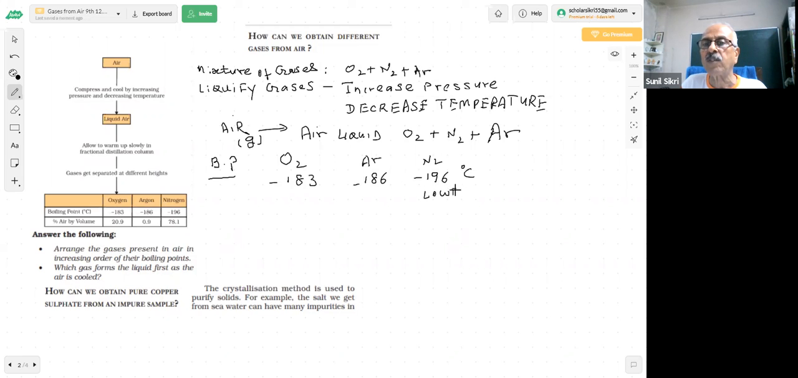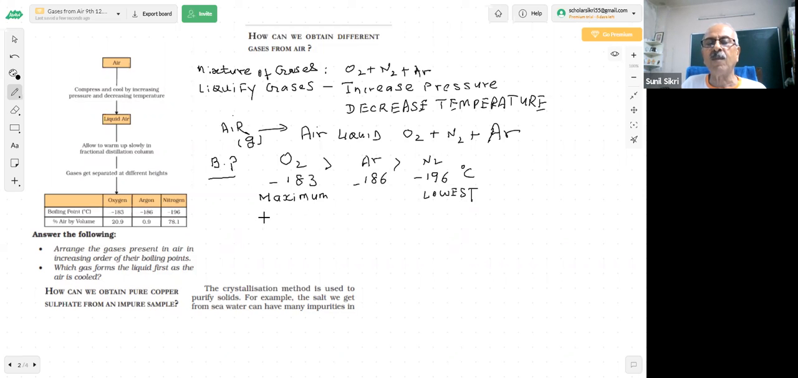It has the lowest boiling point. Out of these, oxygen has the maximum boiling point, because it is minus 183. Minus 183 is bigger than minus 186, which is bigger than minus 196. Minus 196 is a smaller number than these. So I hope you got my point.